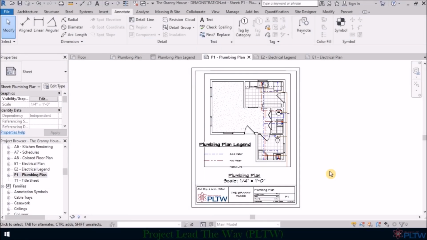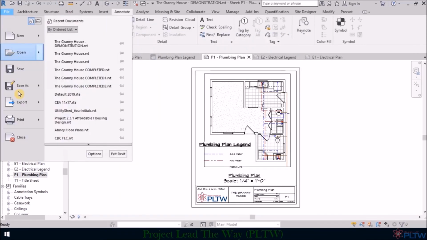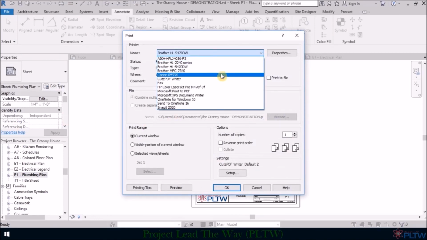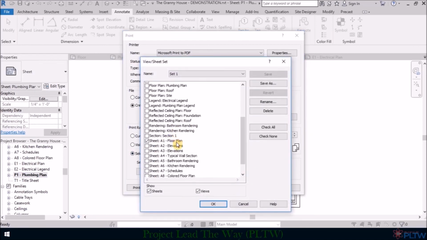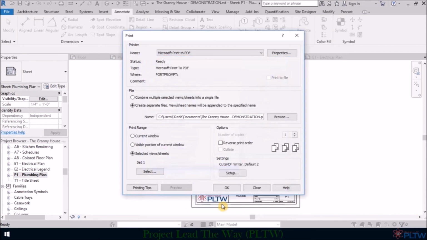To print this sheet, or what I like to call creating a PDF, we're going to go up to print. You could also choose file print. Make sure your printer is the Microsoft Print to PDF. And then we're going to select the views or sheets, and then I'm going to choose select. Next, I'm going to scroll down, and my A1 floor plan has been chosen. I'm going to unselect that, and I'm going to select just the plumbing plan, and I'm going to click OK.